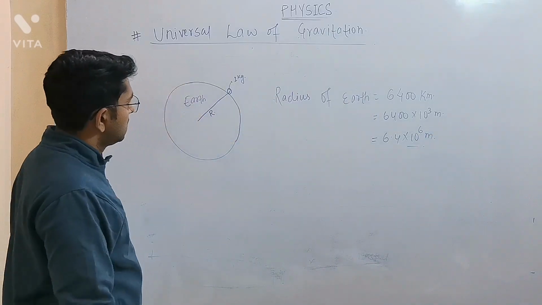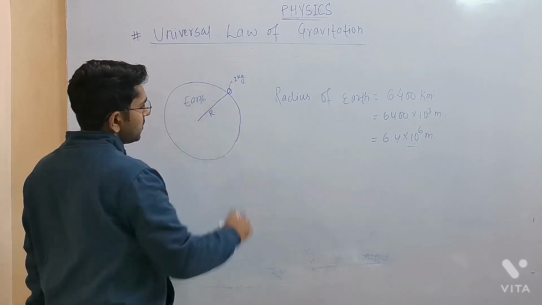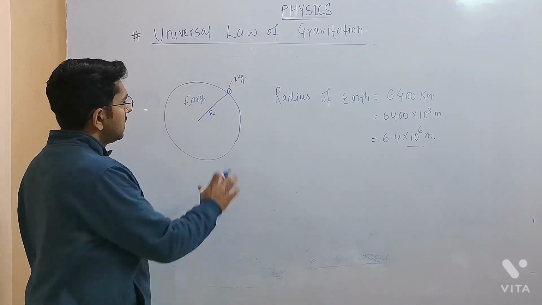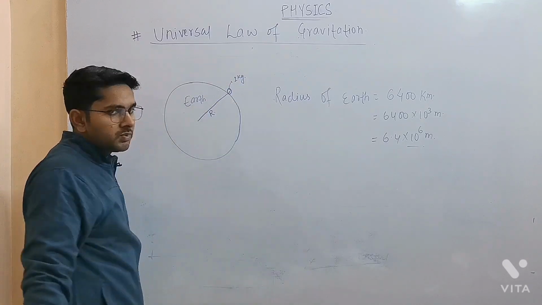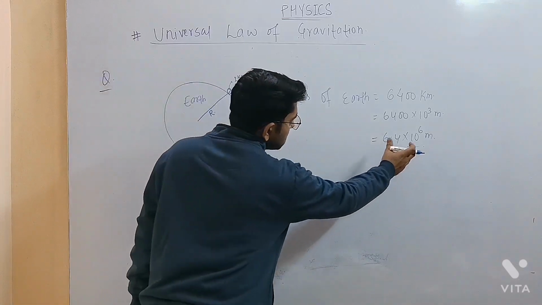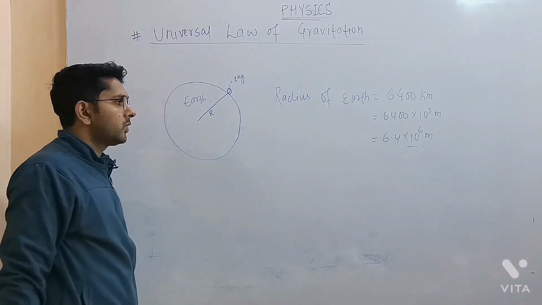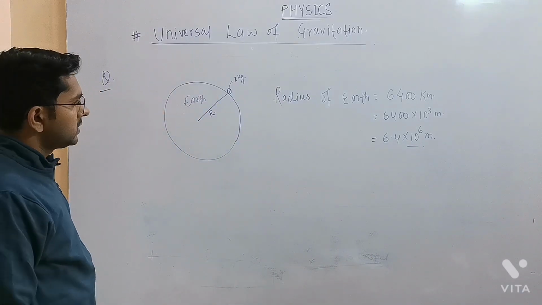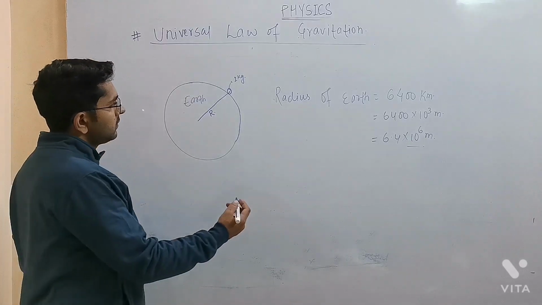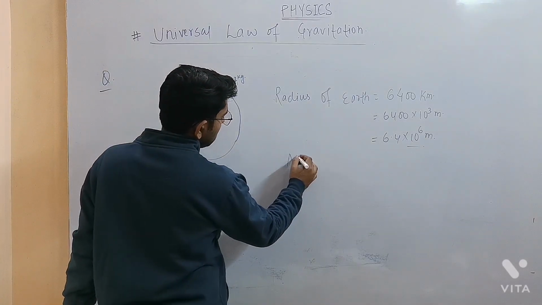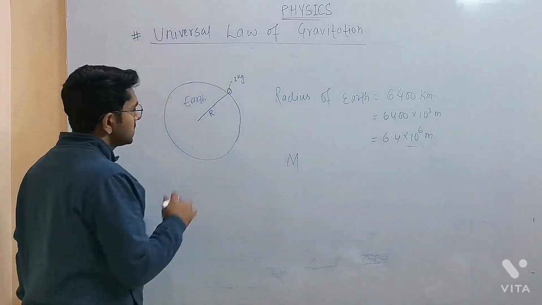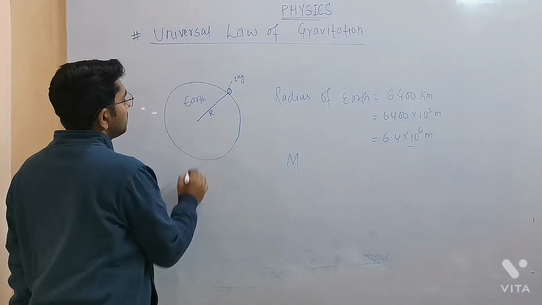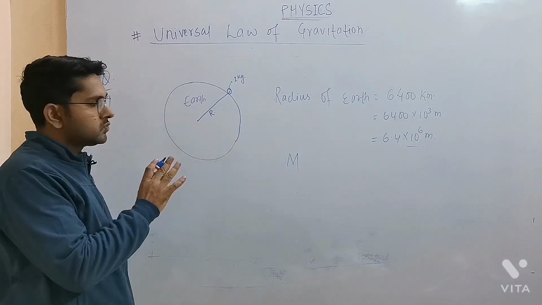Now, as I told you, the mass of this object is 1 kg, and the distance between the object and the earth is 6400 kilometer or 6.4 into 10 to the power 6 meter. Now what will be the value of the mass of earth? For calculating the gravitational force between two objects, we must know the mass of these two objects.